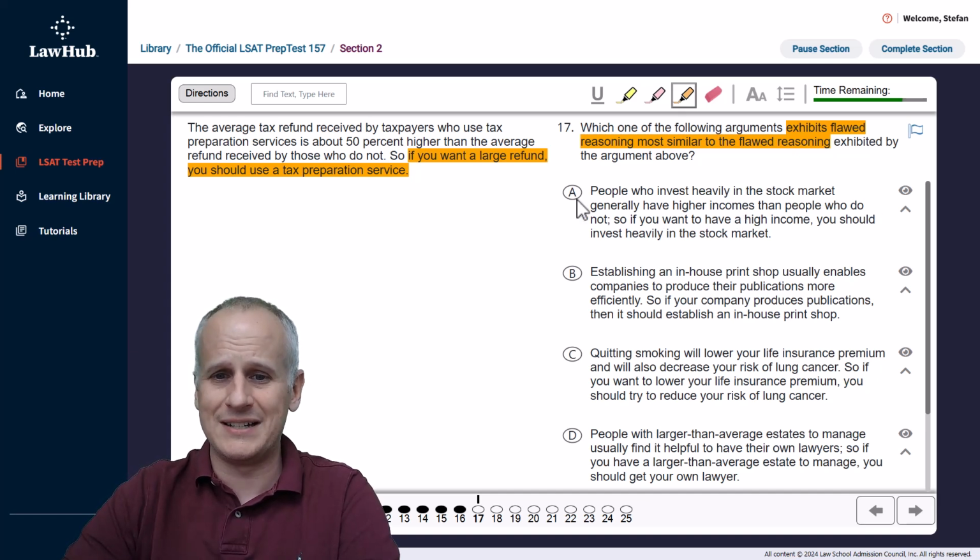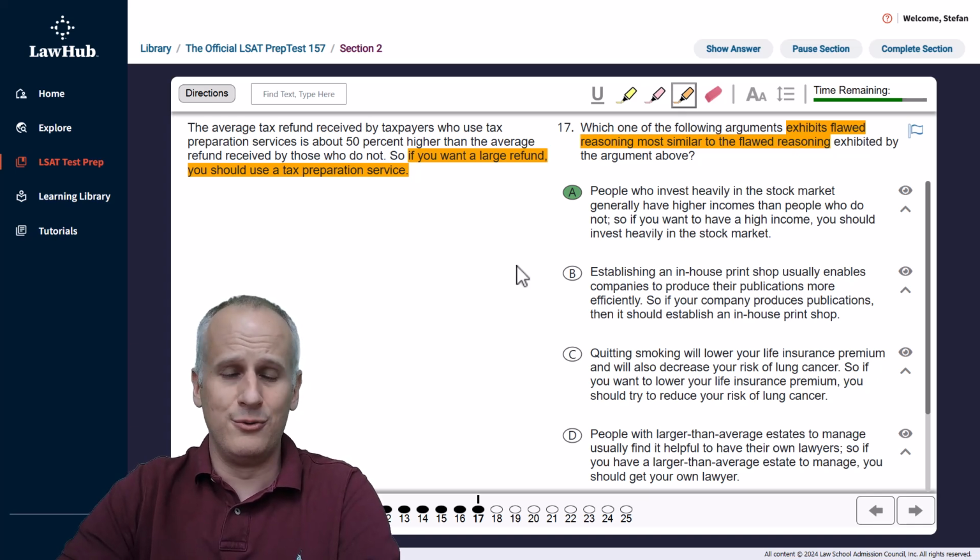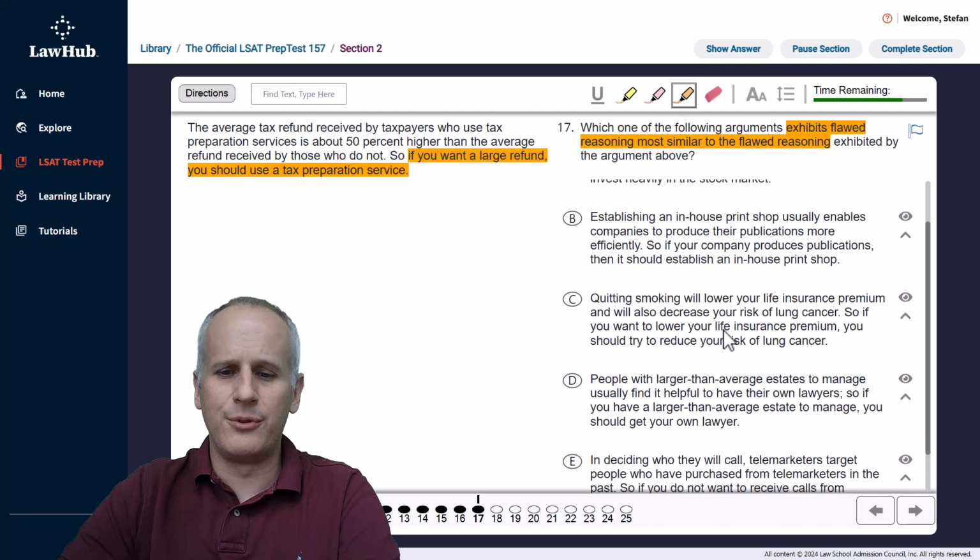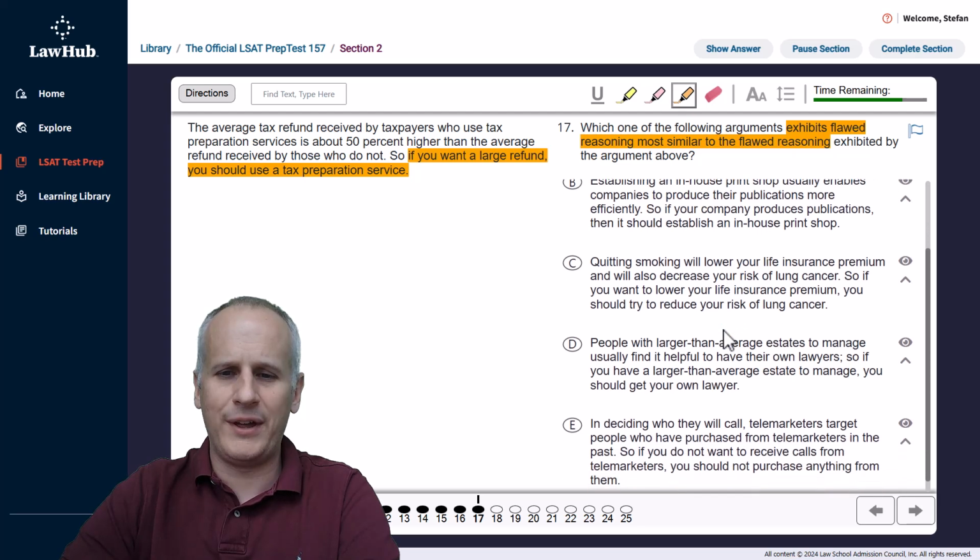So this really does match our same kind of structure, whereby if you go in without the right to get a high income, you're not going to get it from investing heavily in the stock market, just like you might not be eligible for a tax refund just by using tax preparation services. So that matches. Now we can move more briskly through the remaining answer choices after we scroll down to frame up B through E.